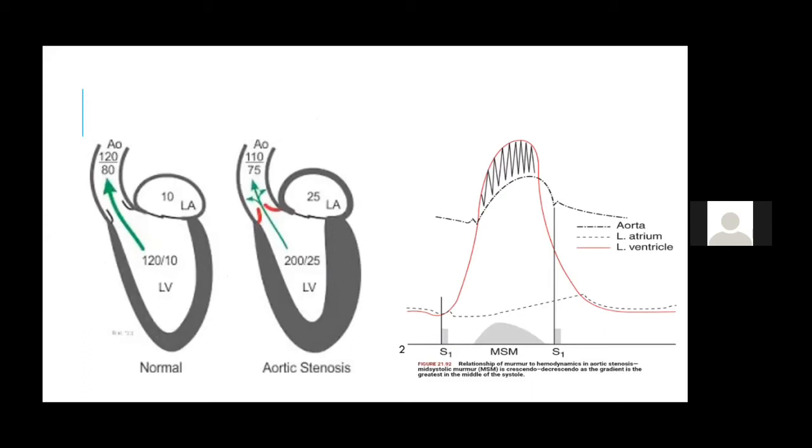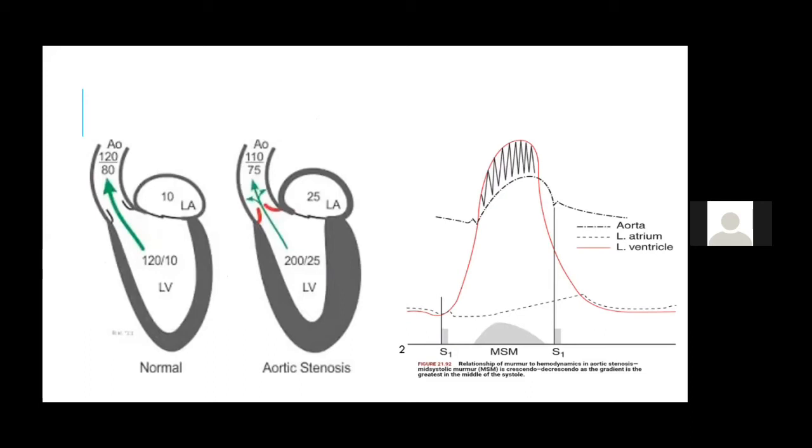You can see there is a crescendo and then there is a decrescendo. So the later the peaking, the more severe the murmur. Now you see the LV pressure is 120 and the aortic pressure is normally 120 in normal people, and that is why you do not get a murmur.